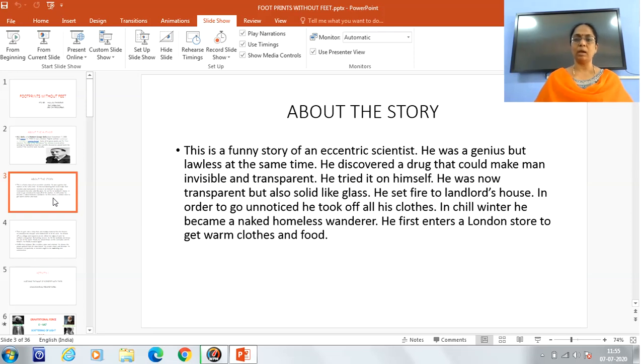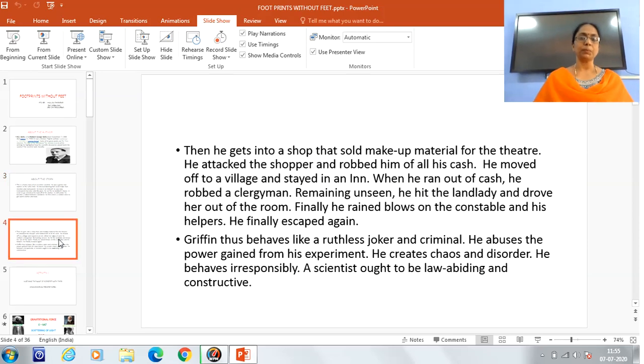He first enters a London store to get warm clothes and food. Then he gets into a shop that sold makeup materials for the theatre. He attacked the shopper and robbed him of all his cash. He moved off to a village and stayed in an inn. When he ran out of cash, he robbed a clergyman. Remaining unseen, he hit the landlady and drove her out of the room. Finally, he rained blows on the constable and his helpers.